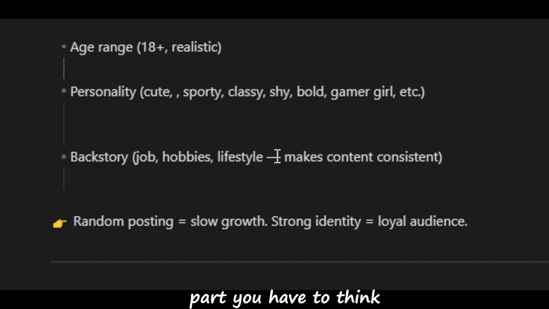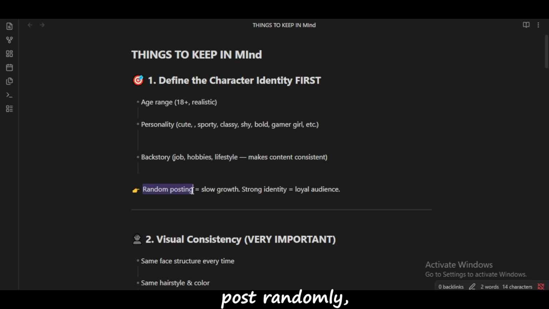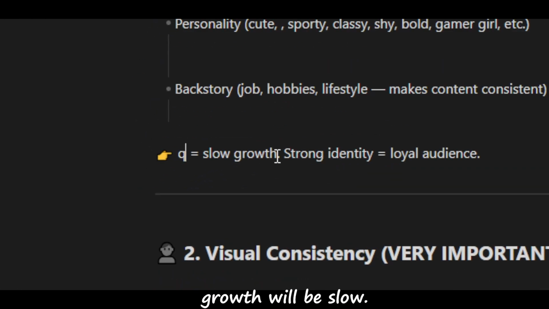And the important part, you have to think of a backstory. Like, what is her job? What are her hobbies? What does her lifestyle look like? Because this makes the character consistent. It builds an audience that is loyal. Otherwise, if you post randomly, that means the growth will be slow.